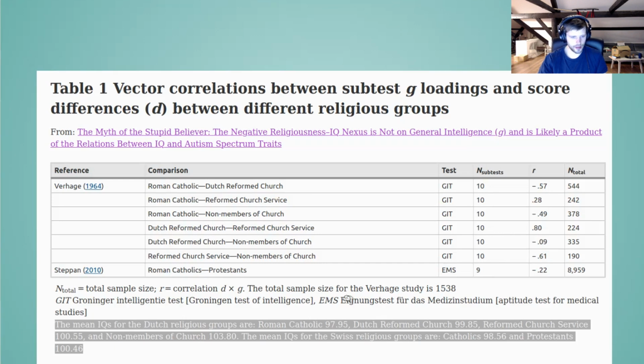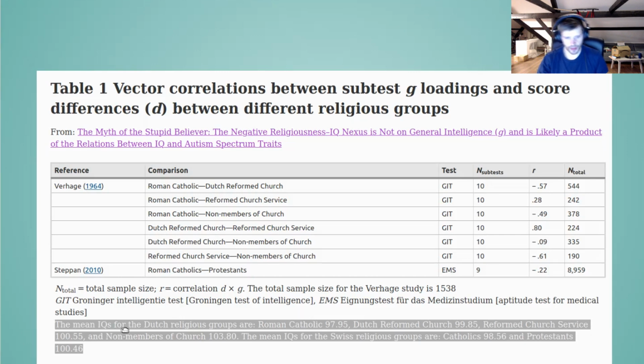Another weird, I guess, German test. And the problem here is that these associations, if religiousness really causes a lower intelligence, you'd expect these correlations to be generally negative, which they are. There are 7 correlations, and 5 of them are negative. So it's directionally pointing in that direction, though not with statistical certainty.